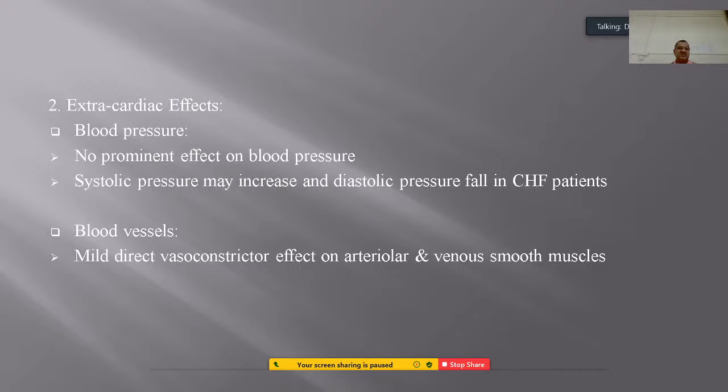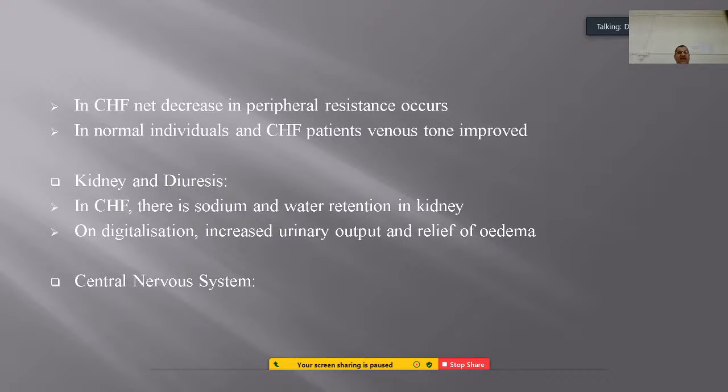Whereas in the blood vessels, there will be a mild direct vasoconstrictor effect on arteriolar and venous smooth muscles. So this will help to increase the blood pressure. Especially in case of congestive heart failure, a net decrease in the peripheral resistance occurs.